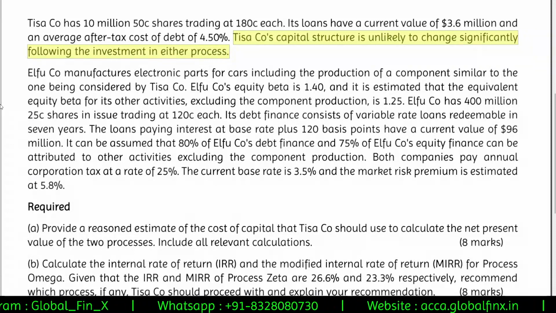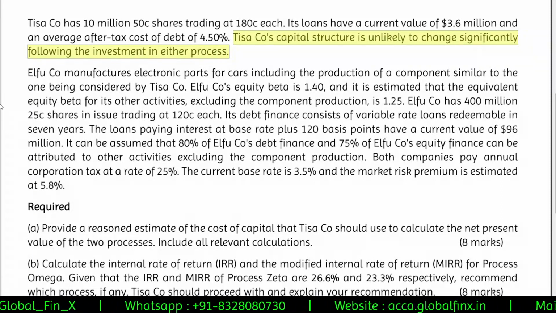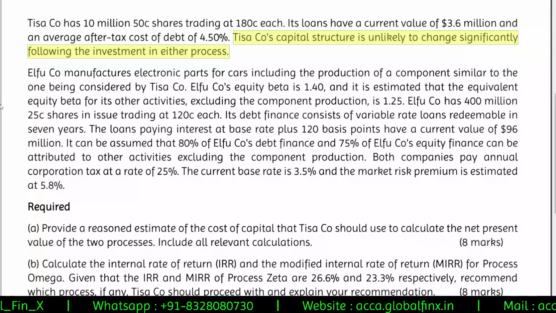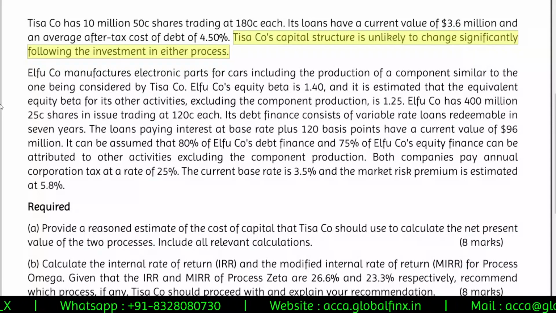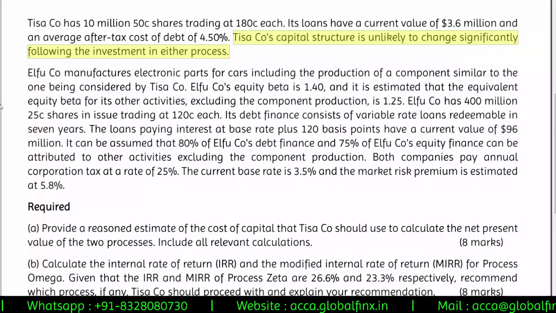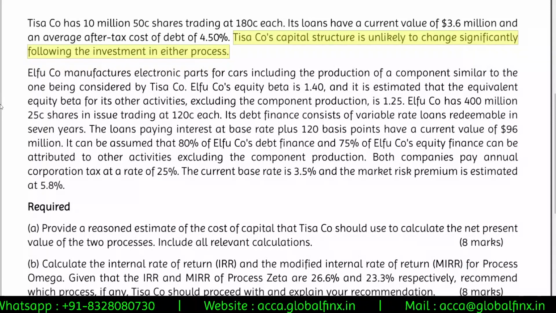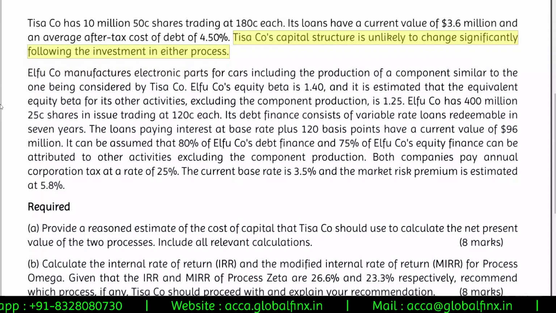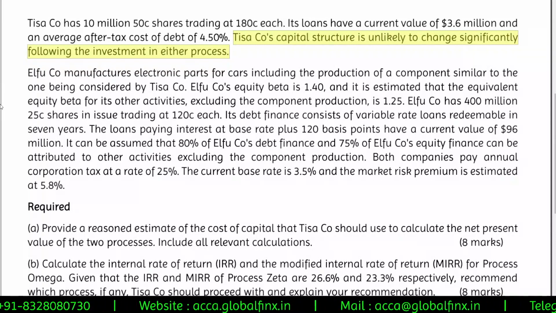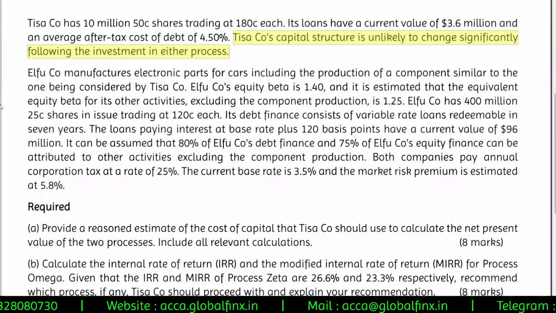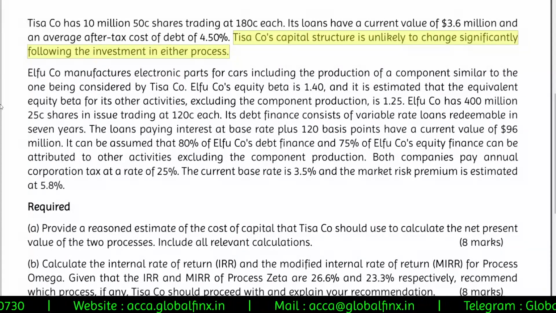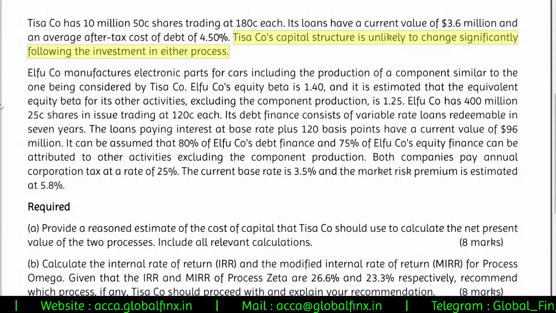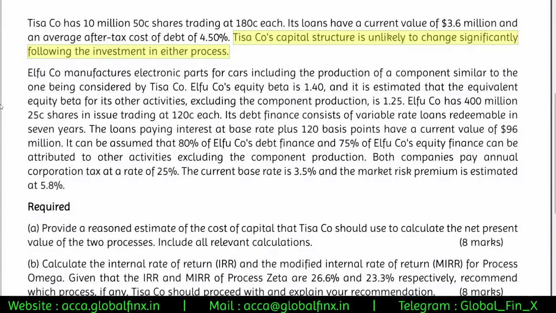It can be assumed that 80% of Elfu company's debt finance and 75% of Elfu company's equity finance can be attributed to other activities excluding the component production. Both companies pay annual corporation tax at a rate of 25%. The current base rate is 3.5% and the market risk premium is estimated at 5.8%.